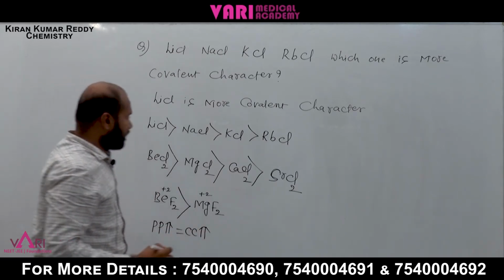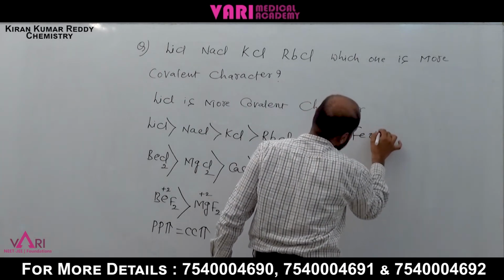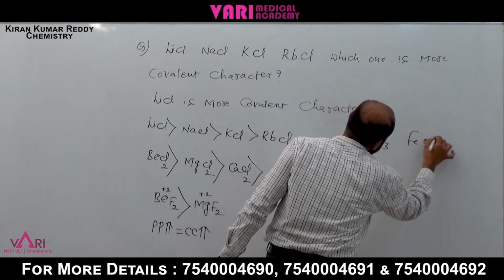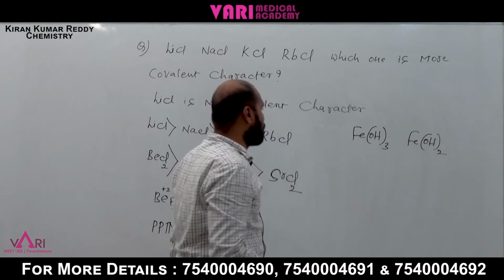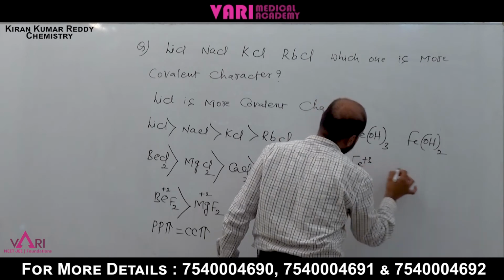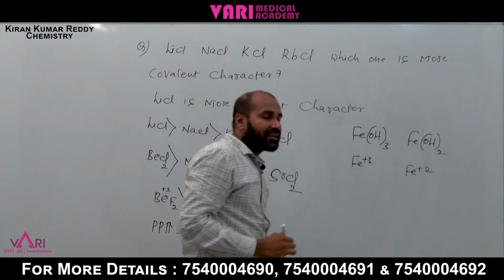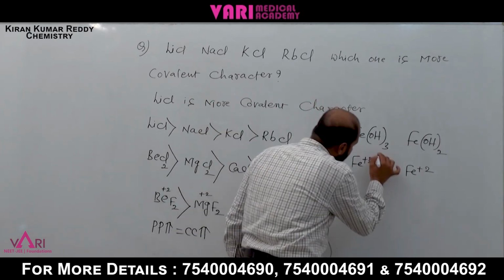Now we can take Fe(OH)3 and Fe(OH)2. In the two cases, one has Fe3+, with a plus 3 charge, and the other has a plus 2 charge. Which one is the smaller size? Fe3+ is the smaller size.